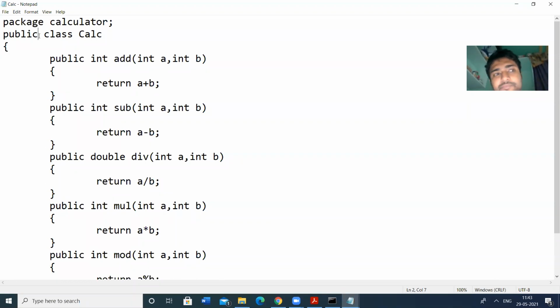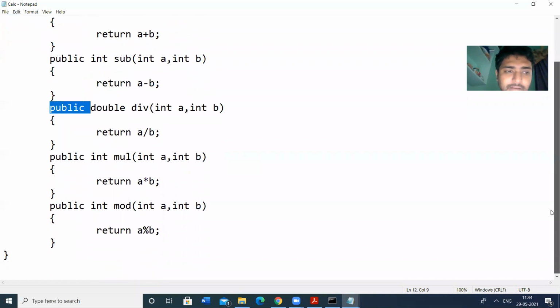We should permit other packages to access our package, so we give access permission by mentioning public. Our methods are also public, so that other classes in other packages can access these methods and class.